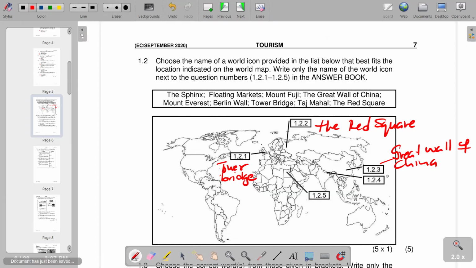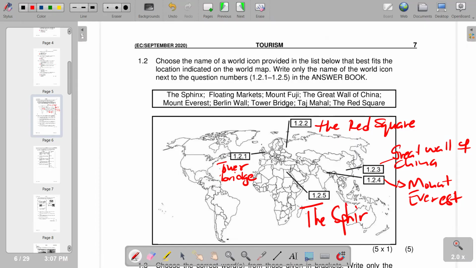Then on 1.2.4, we have the Mount Everest. And then 1.2.5, we have the Sphinx. So basically, that's what we have on that part.